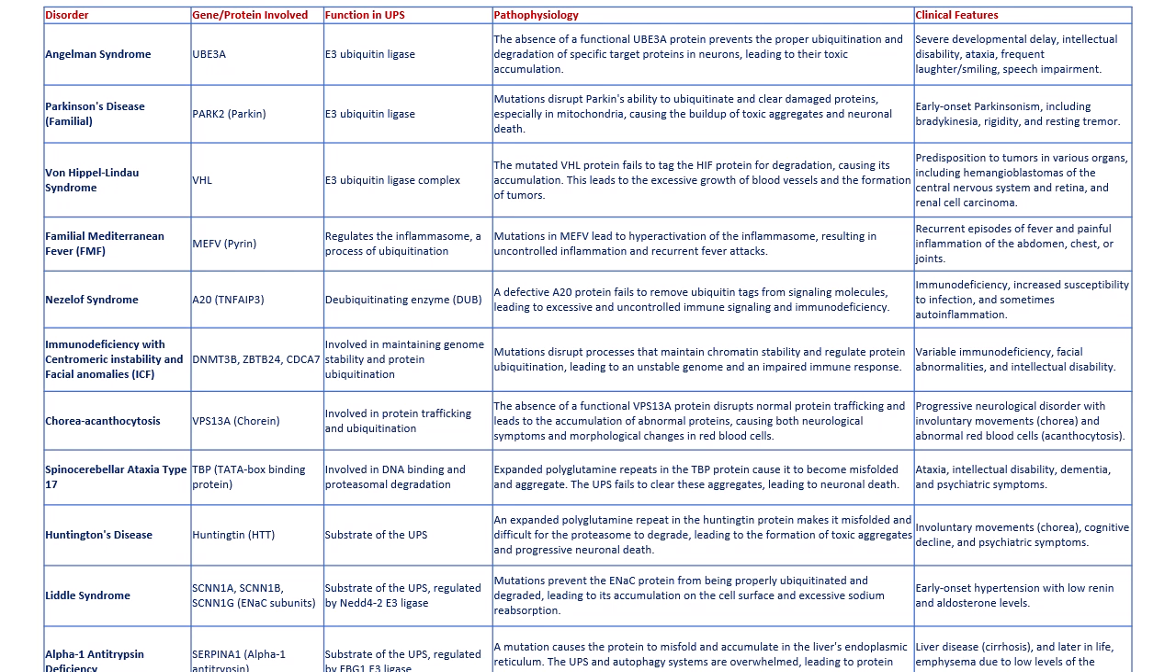Neurodegenerative diseases. Spinocerebellar ataxia type 17 and Huntington's disease are caused by expanded polyglutamine repeats in the TBP and Huntingtin proteins. These repeats cause the proteins to misfold and form toxic aggregates that the UPS cannot clear. This accumulation leads to neuronal death, causing symptoms like ataxia, dementia,